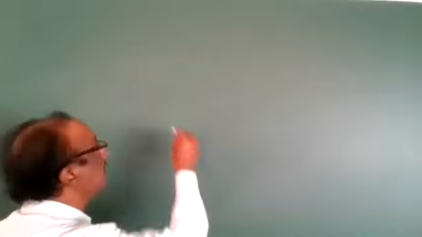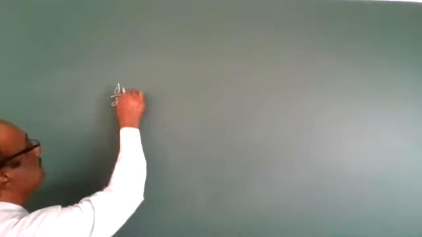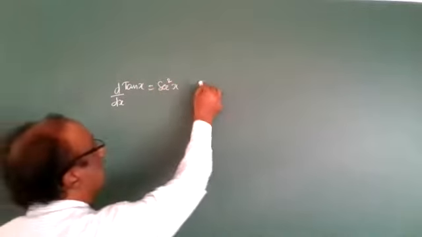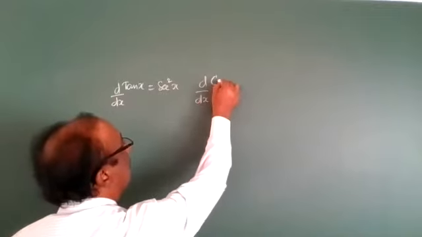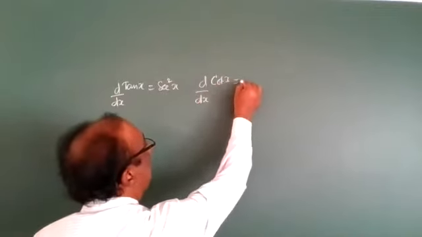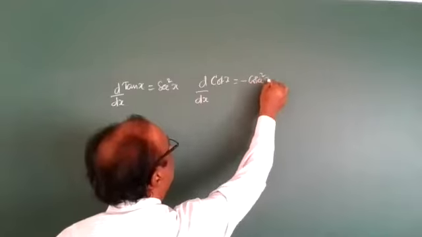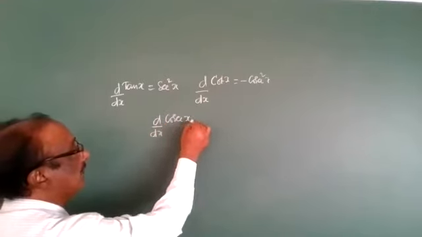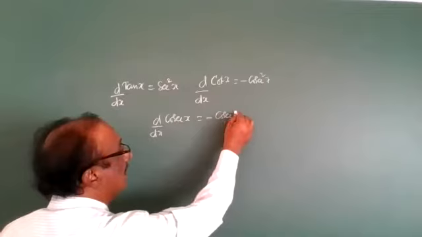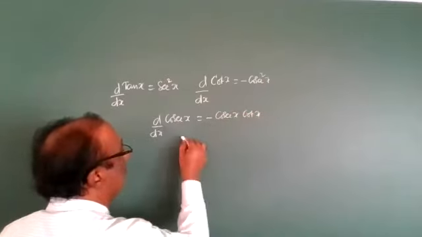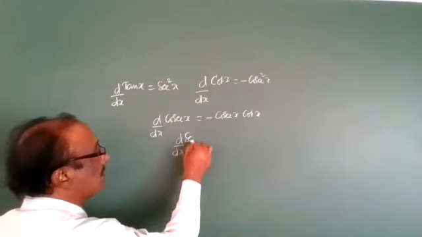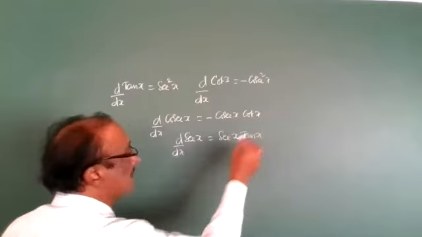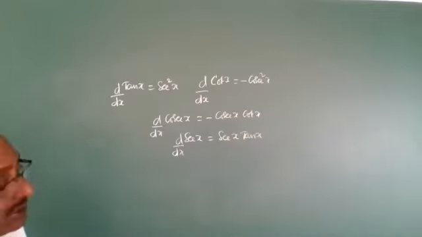No C letter, so the derivative of tan x is secant square x. The derivative of cot x has the C letter, so minus cosecant square x. The derivative of cosecant x has the C letter, therefore minus cosecant x into cot x. The derivative of secant x has no C letter, therefore secant x into tan x.